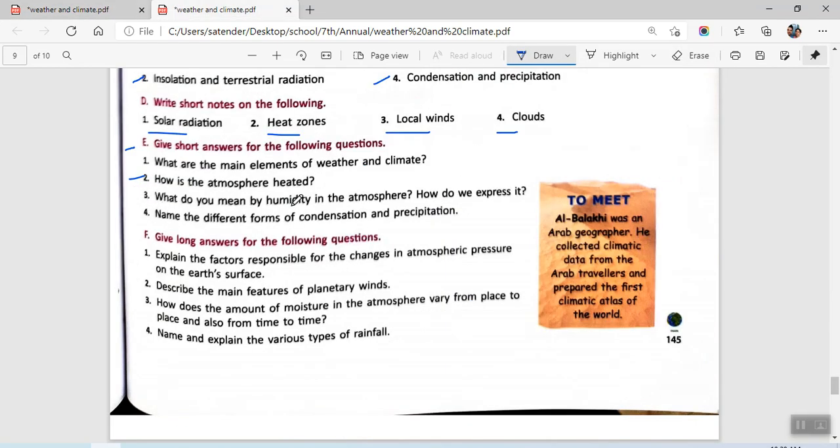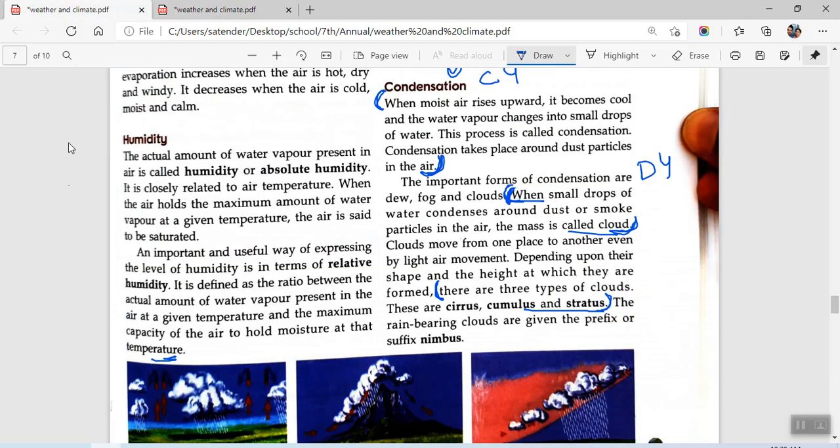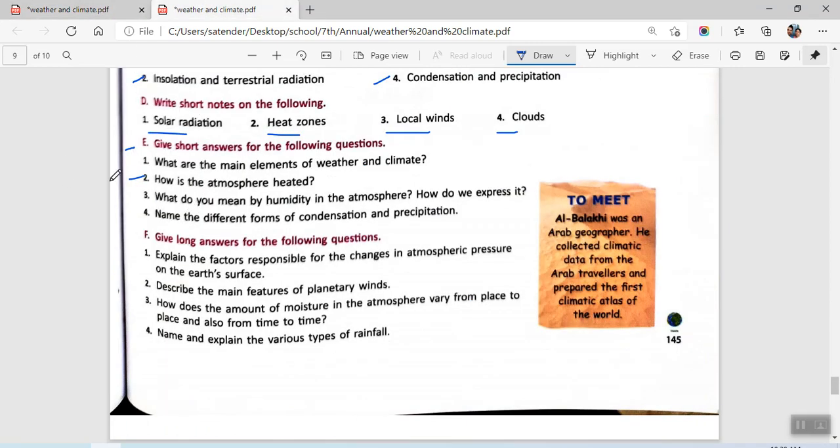Our question is, what do you mean by humidity in the atmosphere? How do we express it? First, you will be writing this: humidity or absolute humidity. An important and useful way of expressing the level is relative humidity. You are just asked how we measure it. We just express it in terms of relative humidity. So first you will be writing these two lines, and for the second part of the question you will be writing these three lines. This is our question number E3.